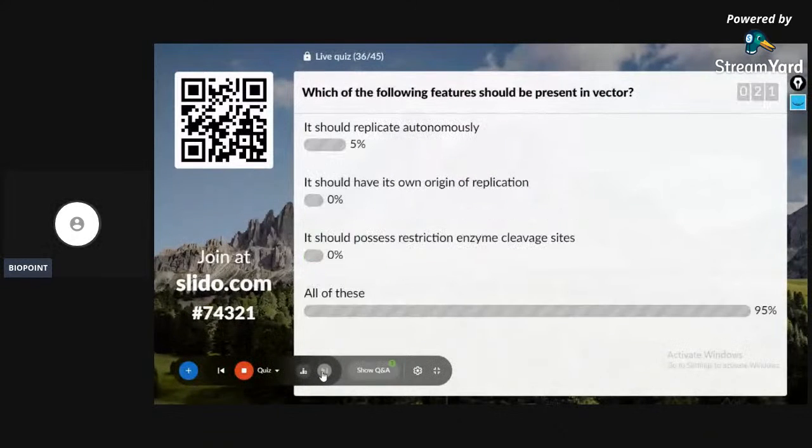Why no comments in the Slido quiz? I don't know today. I think all are busy with their work.